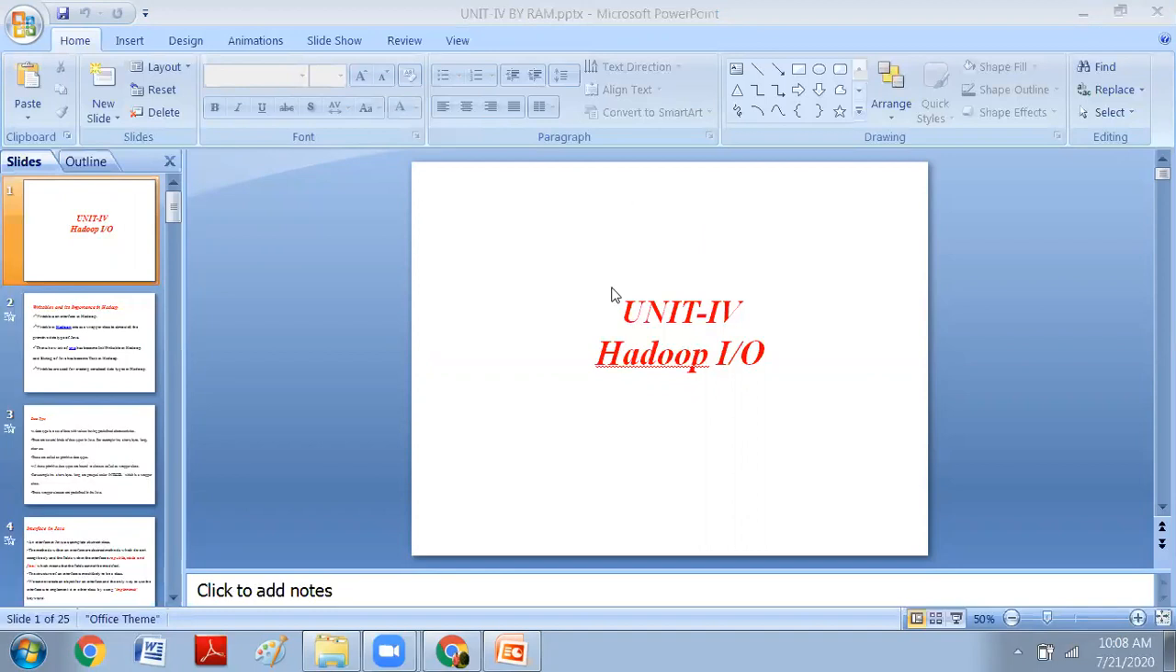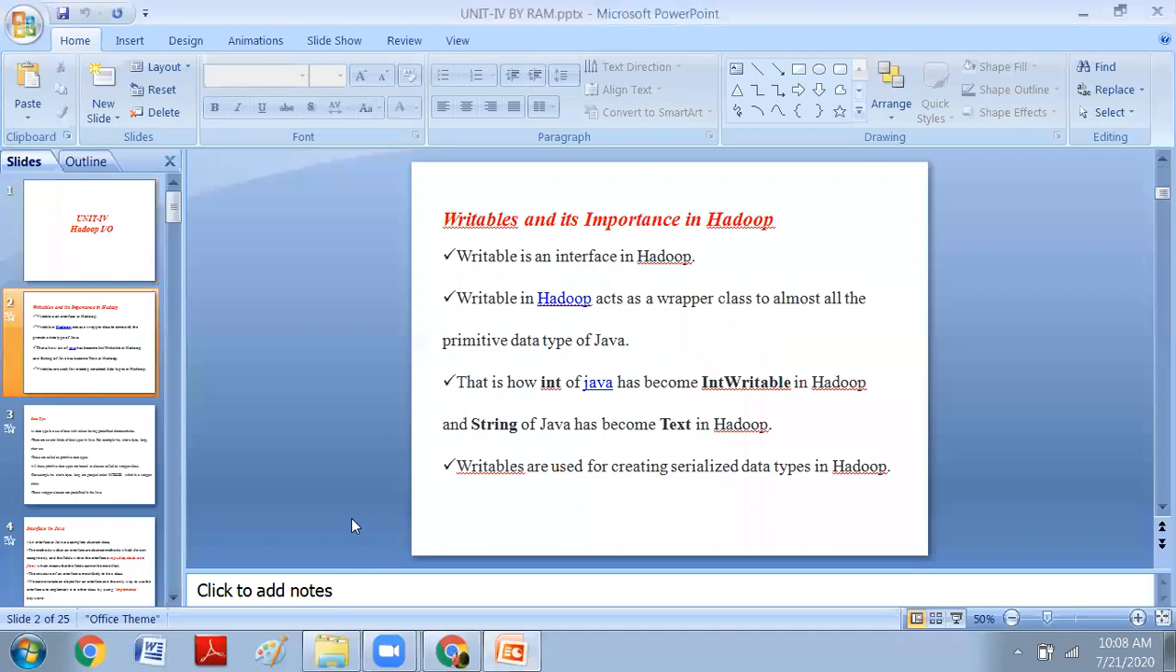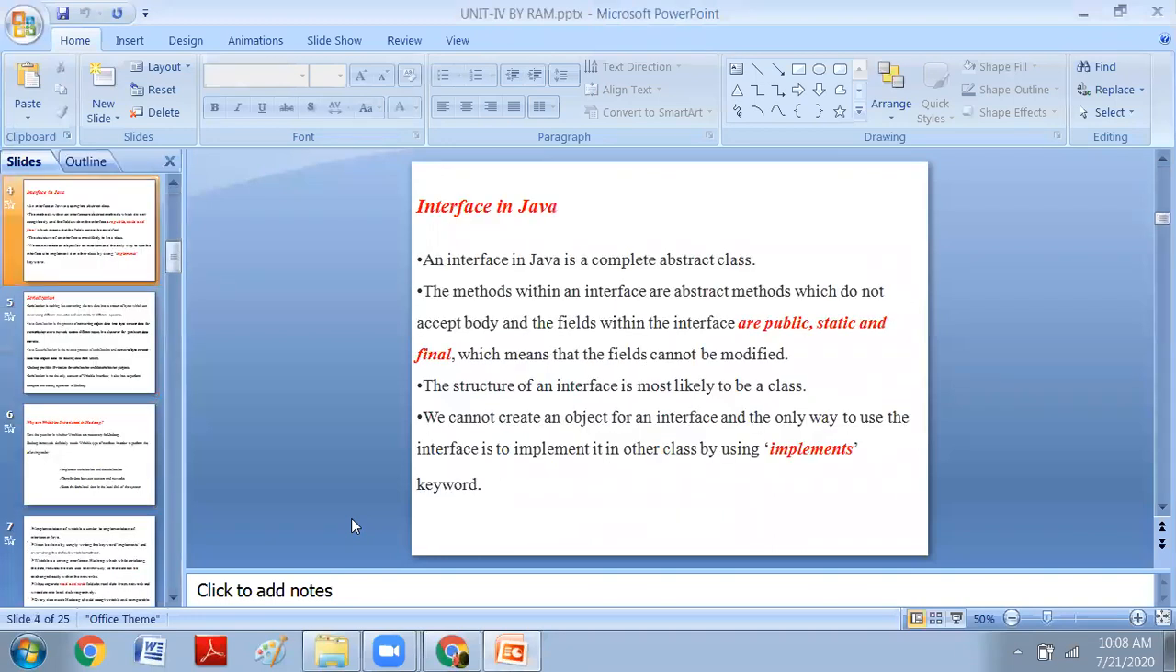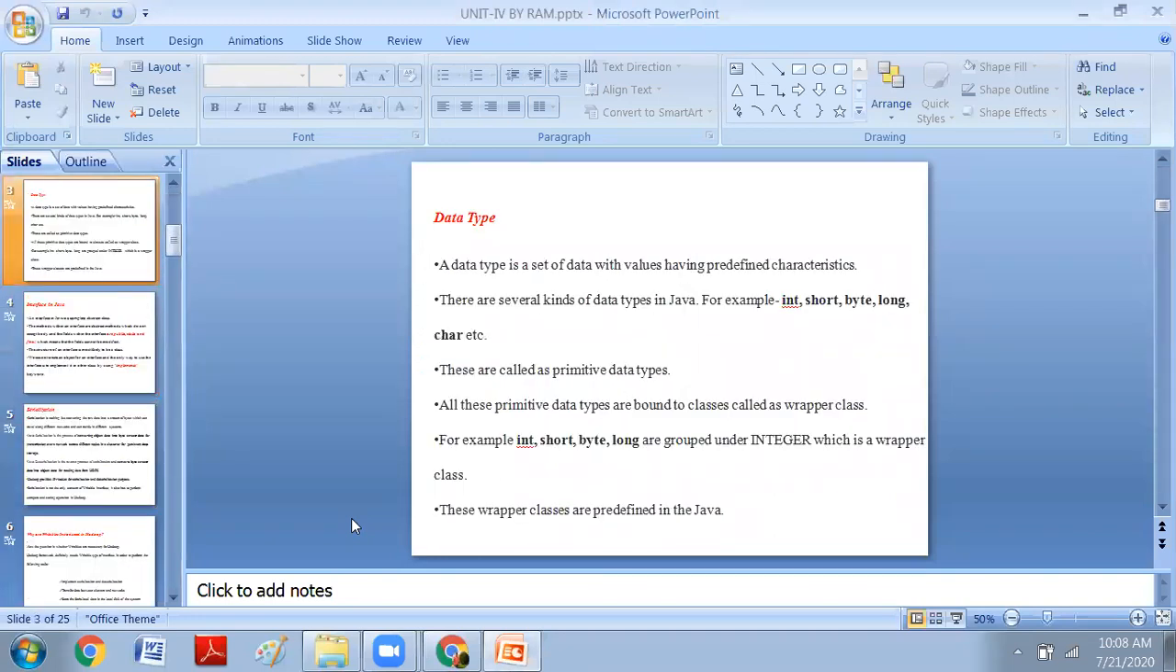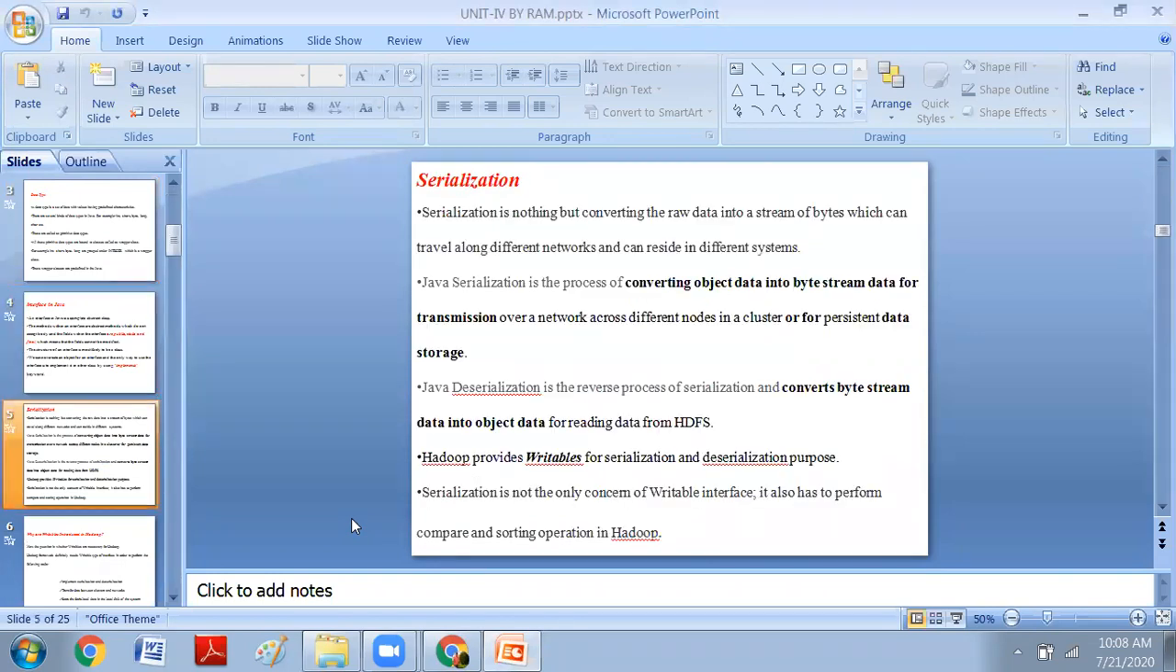Okay, guys. Yesterday we started this Hadoop IO. We have seen briefly the basics of Java, that is data types in Java and interfaces in Java. Yesterday in class we saw what the primitive data types in Java are. Next, what are interfaces in Java? What is the concept of an interface in Java?